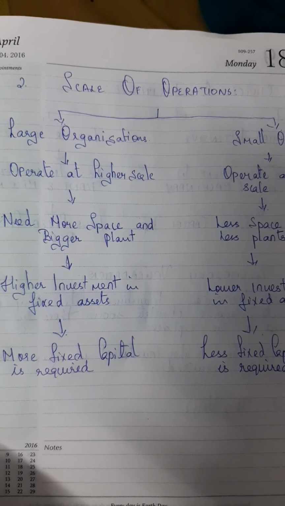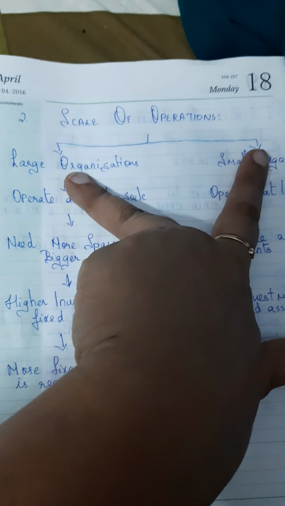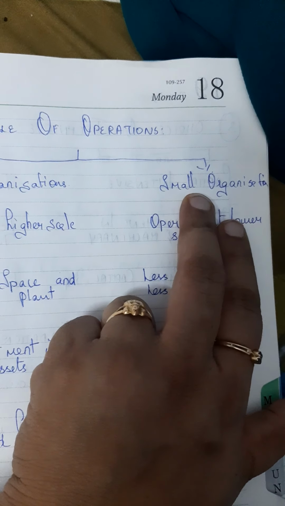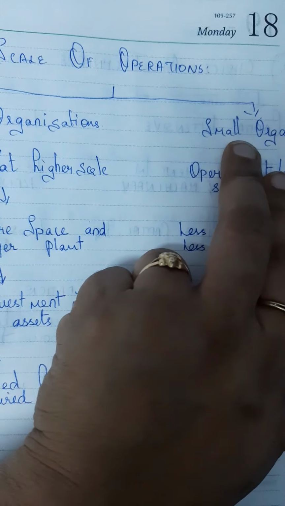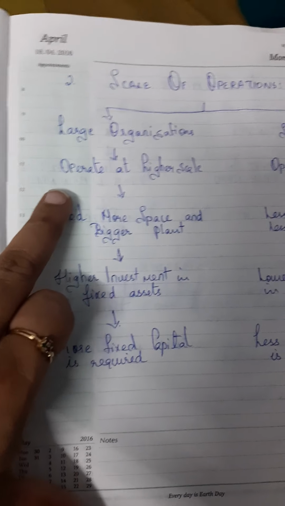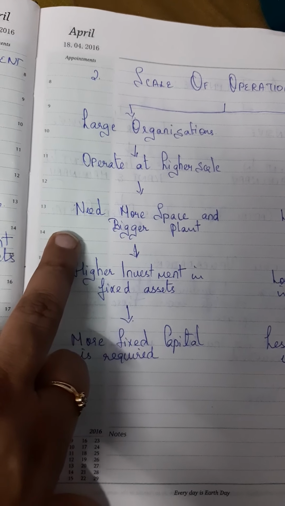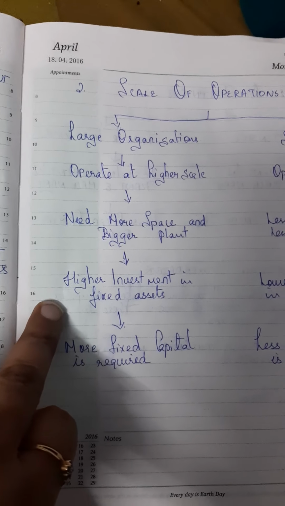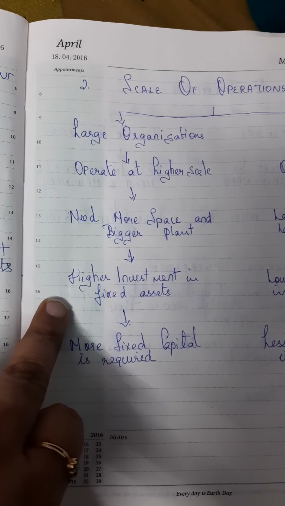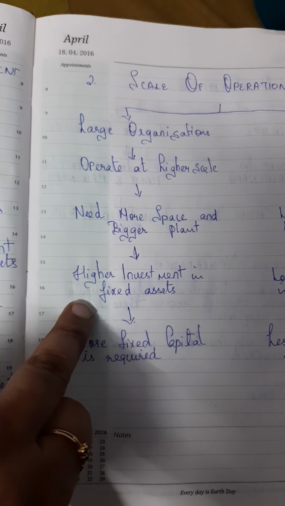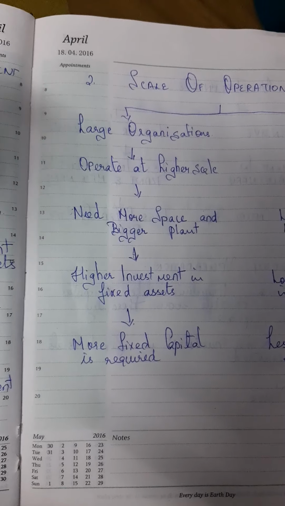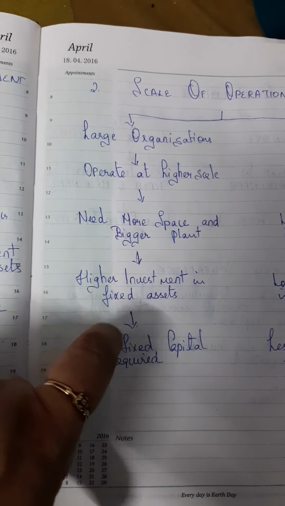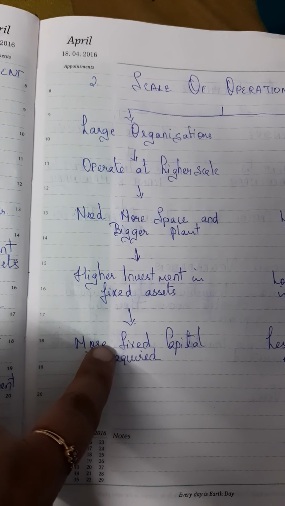Coming to the second point, scale of operations. Two kinds of organization, again they are comparing. One is a large scale organization, another one is a small scale organization. When we talk about a large scale organization, they operate at a higher scale. They need more space. They need big plants, big machines, big investments. Thereby, higher investment is required for large scale. They require higher investment in fixed assets. That means they buy more fixed assets. More fixed capital is required. They buy more buildings, more land, more machines, more equipment. Thereby, more fixed capital is required.